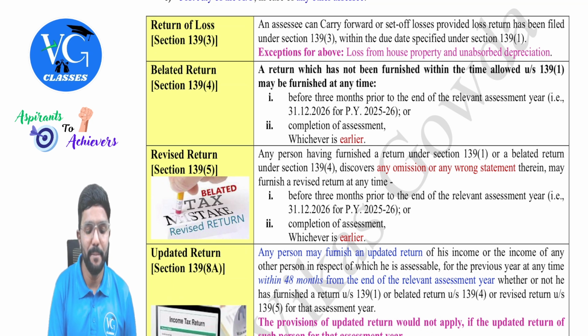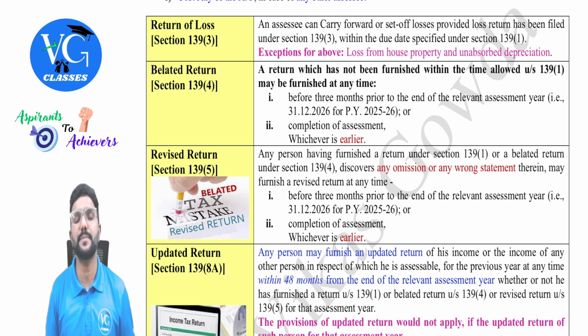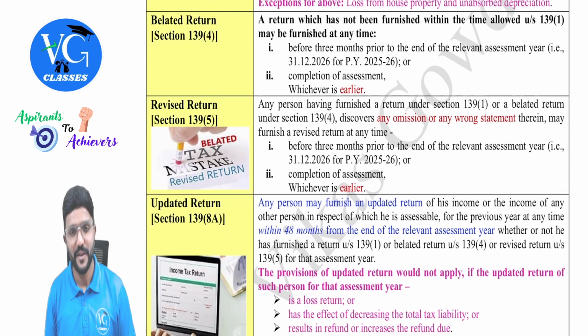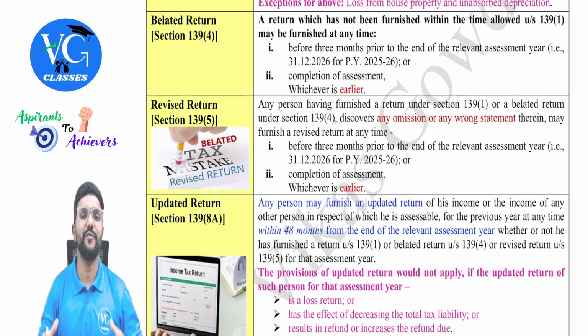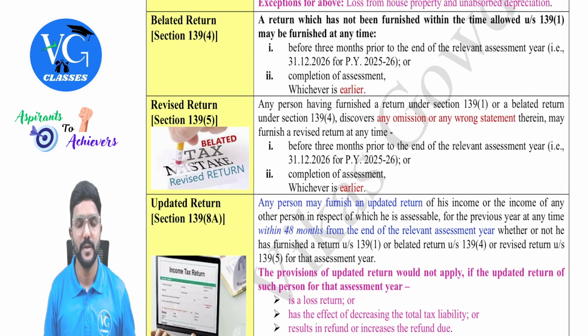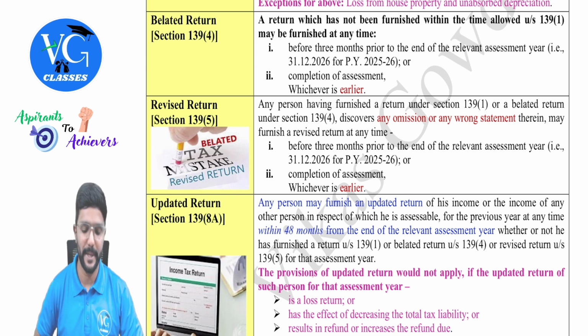Okay. Next, belated return is covered under section 139 subsection 4. Belated return is when the assessee has failed to file the returns within the due date. So what is the due date? We already learned. But if the assessee has failed to file the returns within the due date, can he still file later? Yes. Within what time?